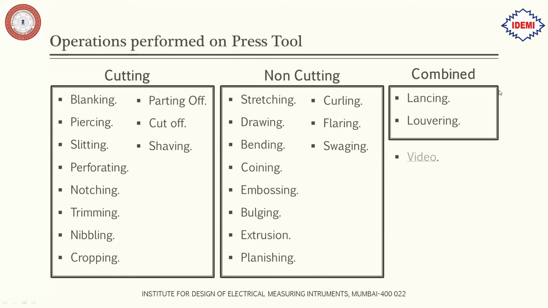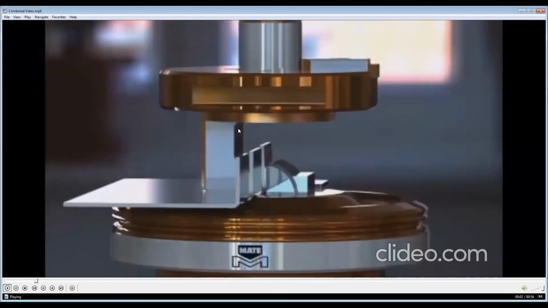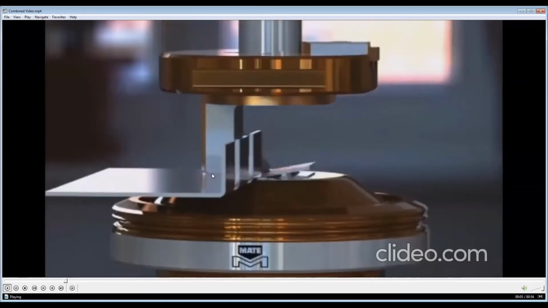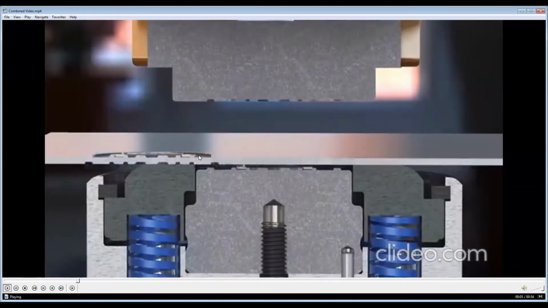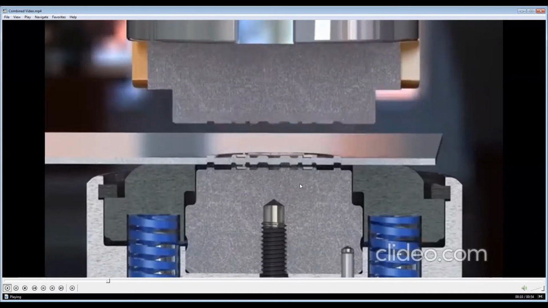We can see a video. Let's see a video now first. You can see, this is what we call the bending operation, a 90-degree bend operation. This is how the bending process takes place. Then what you see here is the two halves of the die, a coining die. This is the fixed and the moving half. Sheet metal is fed, and then based on the shape of the die, the sheet metal takes the shape. So this is called the coining operation.